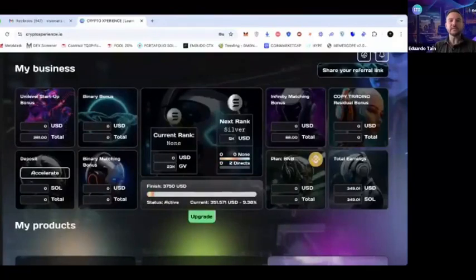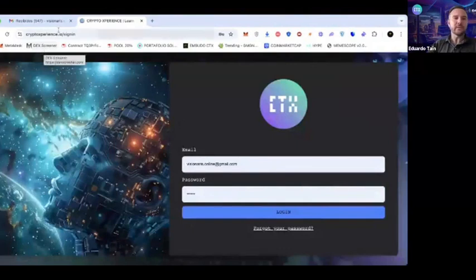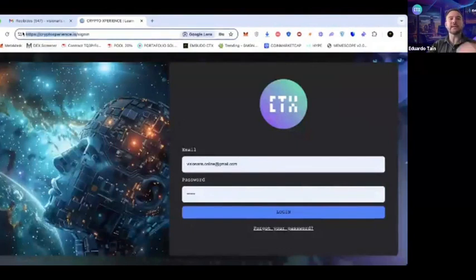Perfect. So here we go, even as if one is going to start from scratch. Here, for example, you have to log in, the page is official. Crypto Experience with an X without the E. That is cryptoexperience.io, and you simply connect your email and password. If you don't remember the password, you can click on Forgot Password. They send you one to your email, a key, then you click on Login, Email, Password, Login.